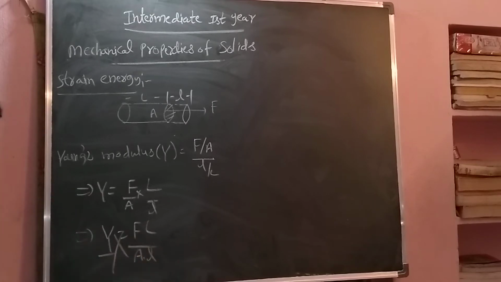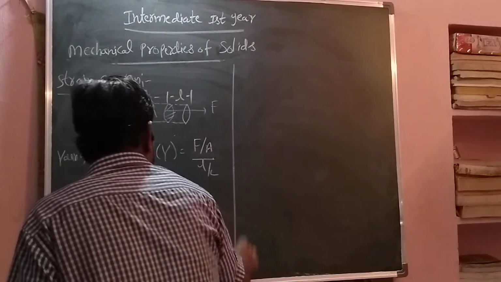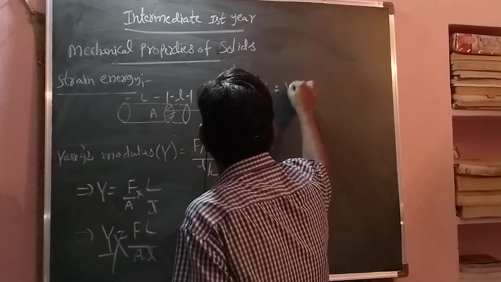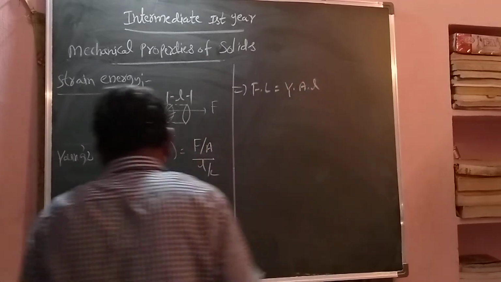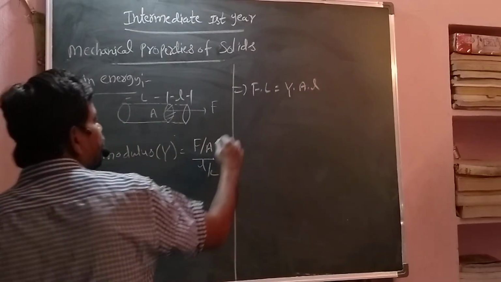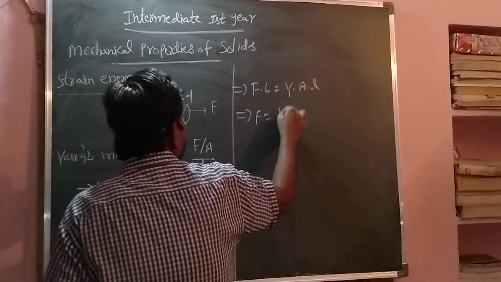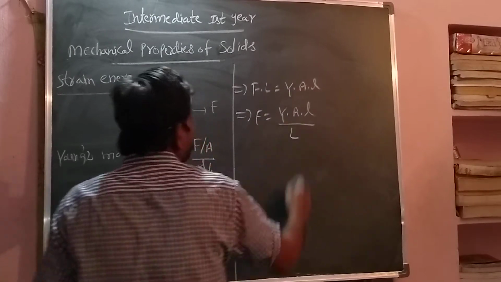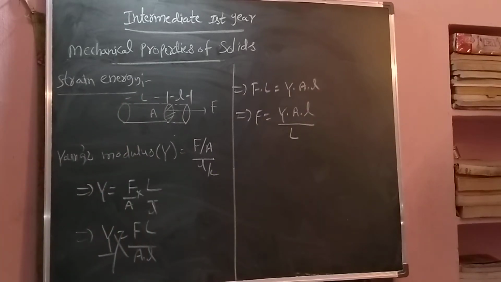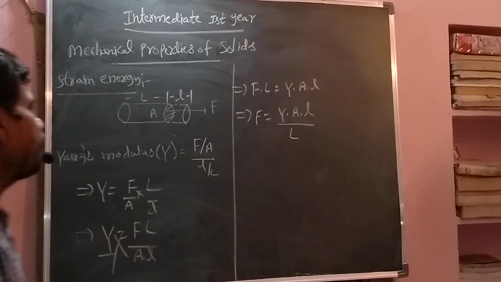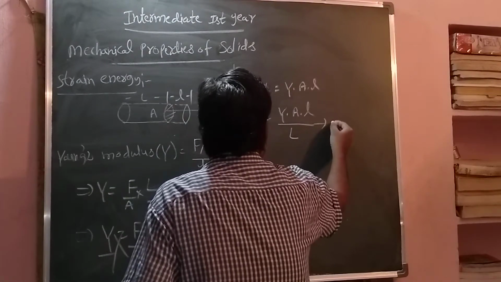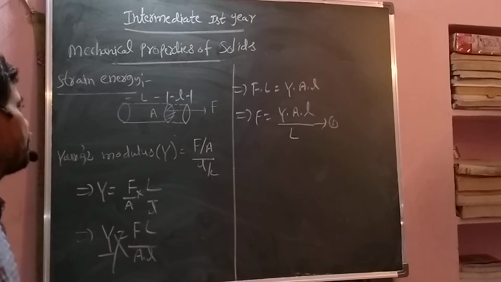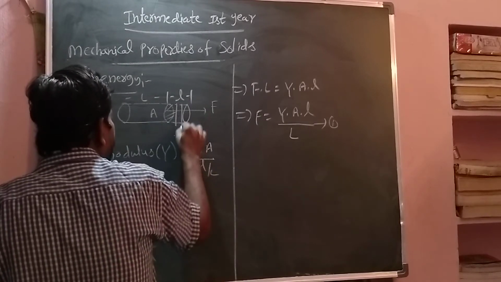Now I am taking cross multiplication. So F into L equals capital Y into A into small l. So F equals capital Y into A into small l by capital L. So this is my first equation. Here, I am taking l as the total elongation, and I am taking a small elongation dl.